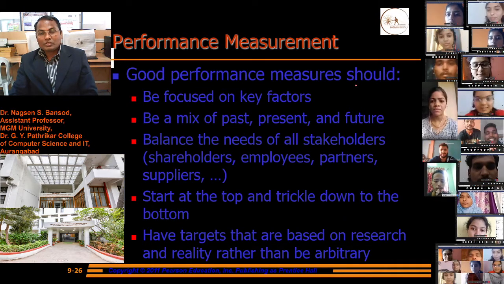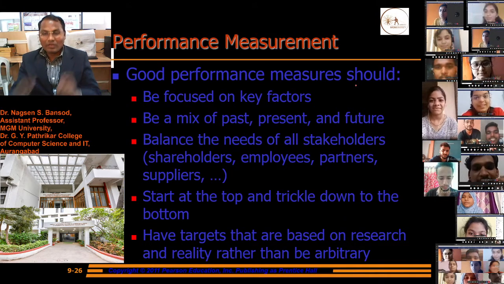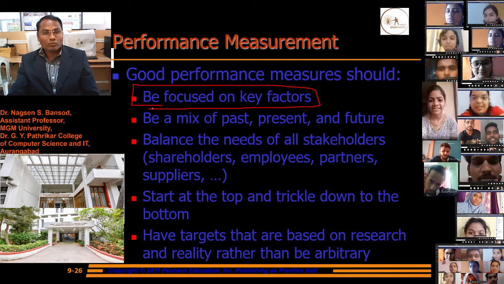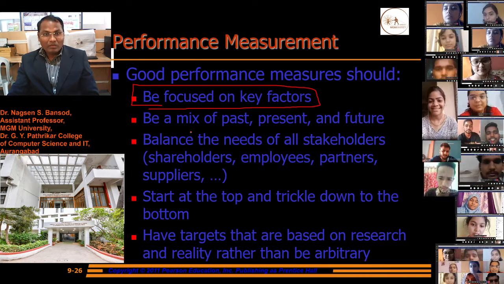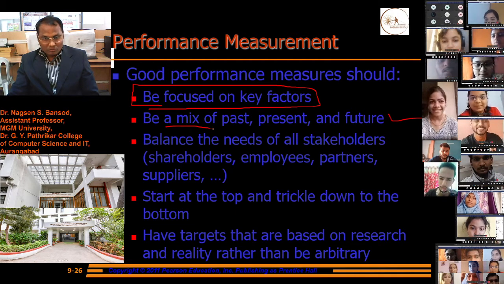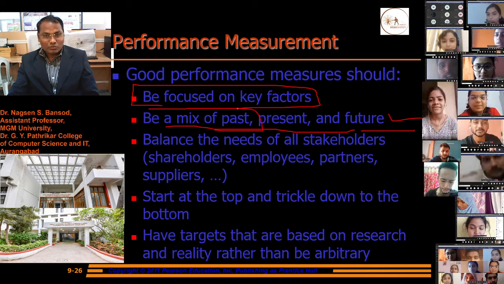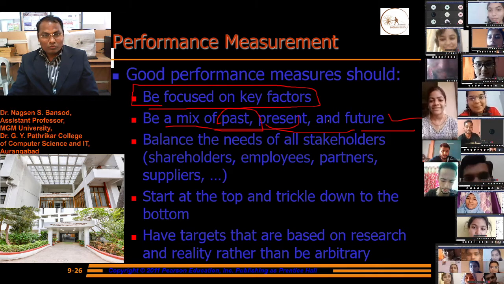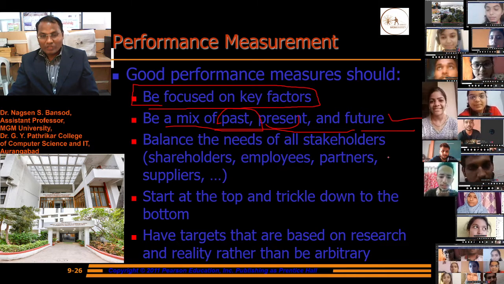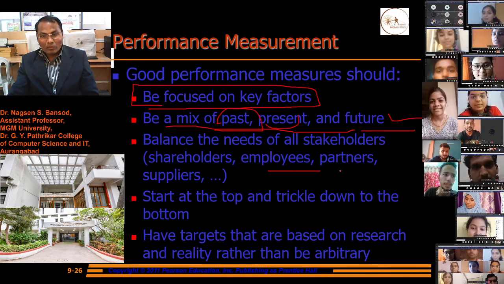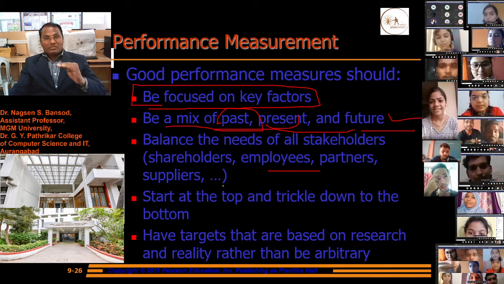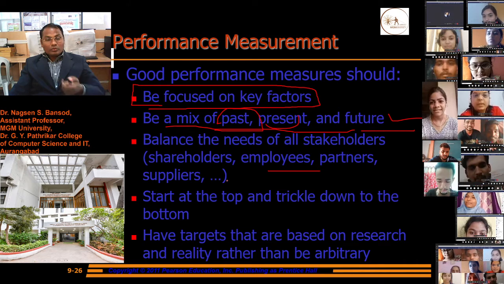Good performance measures should be focused on key factors. To measure good performance, we have to focus on key factors. Be a mix of past, present, and future: all should be known to us. Past should be known, present should be known, future should be known, and we have to mix them. Balance the needs of all stakeholders, employees, partners, suppliers; all should be balanced. These are the key factors of good performance.